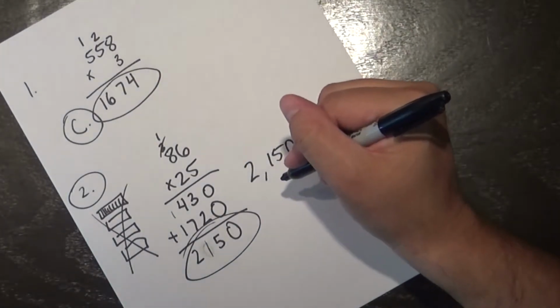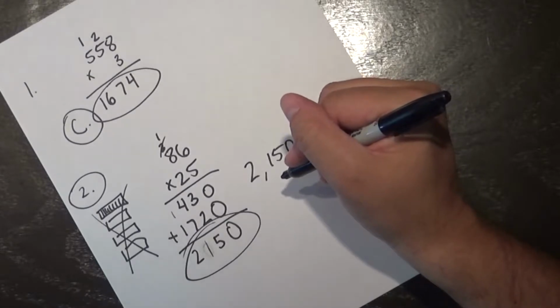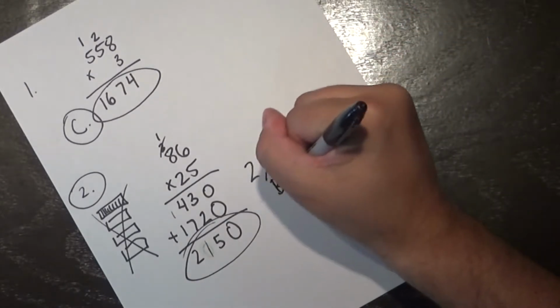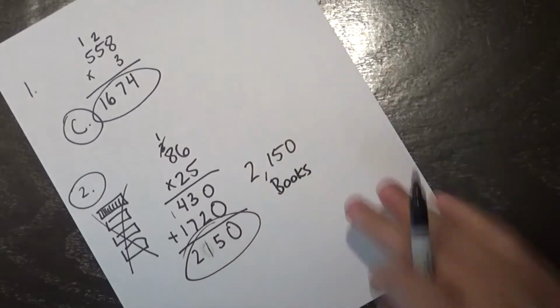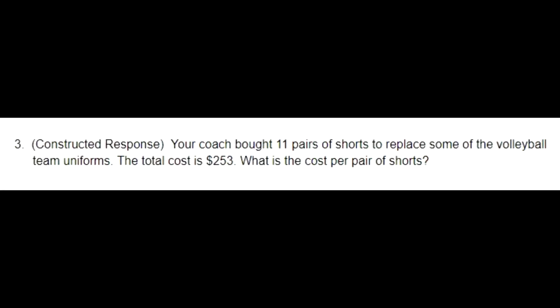So if I go back to my original question, the question does say how many books does the new book room have. So it's 2,150 books. So I want to make sure my label is on there for number 2. Let's move on and take a peek at number 3. Number 3 says, your coach bought 11 pairs of shorts to replace some of the volleyball team uniforms.